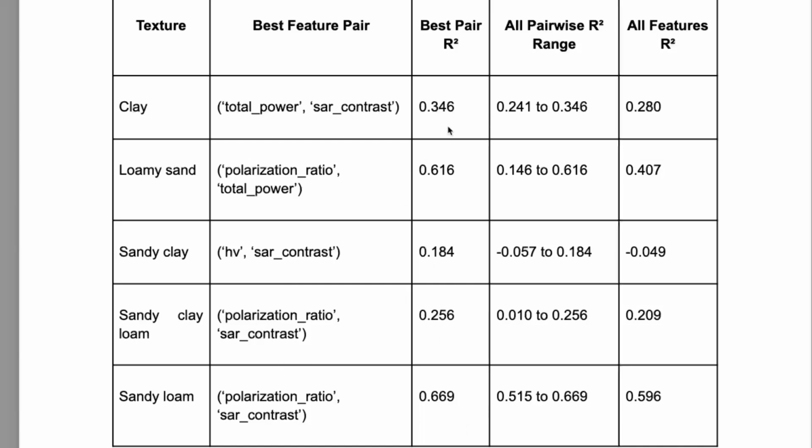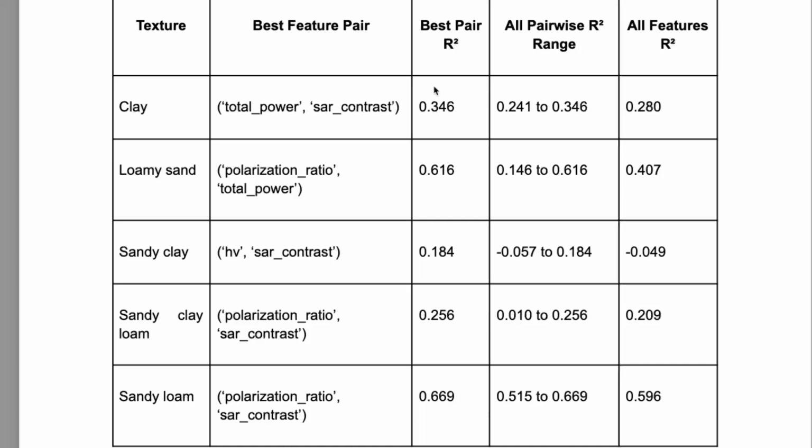For clay or mixed soil, even the very best feature pair couldn't get above 0.3. Sometimes using the best features is better than using all features, like in loamy sand. Even in sandy clay, it's better, but not in clay. So sometimes feature engineering is not needed. That's what this table tells.